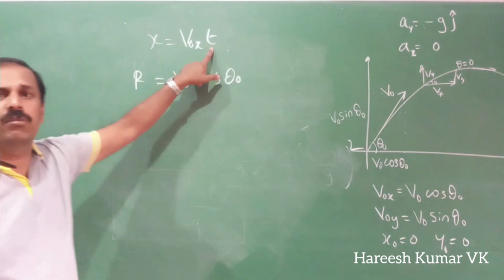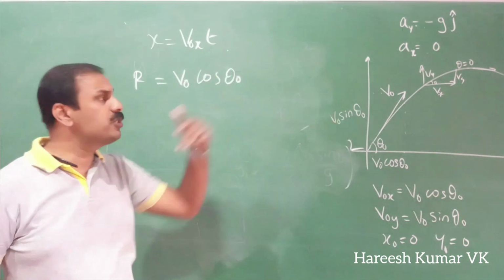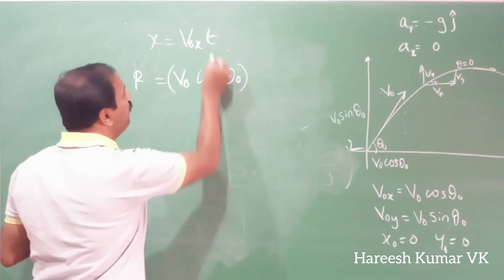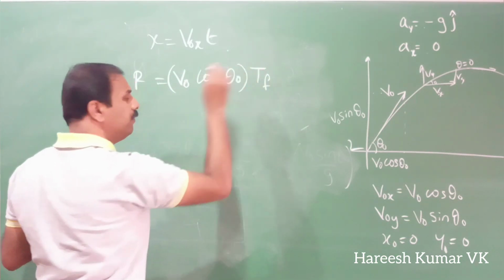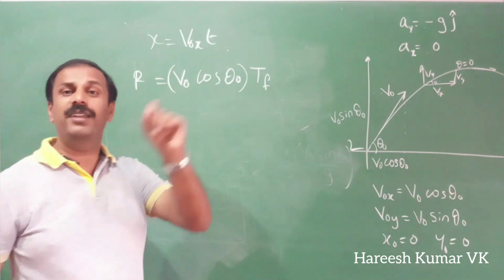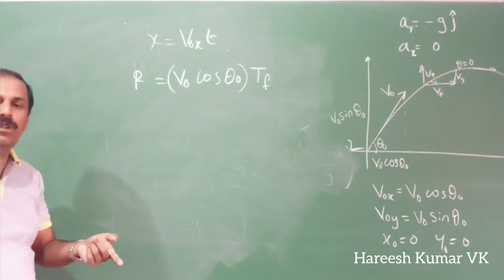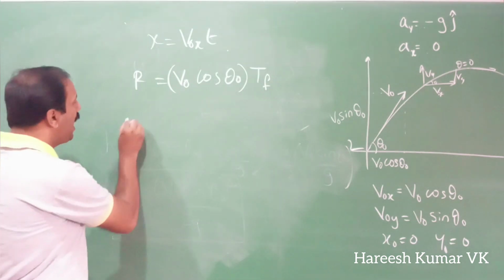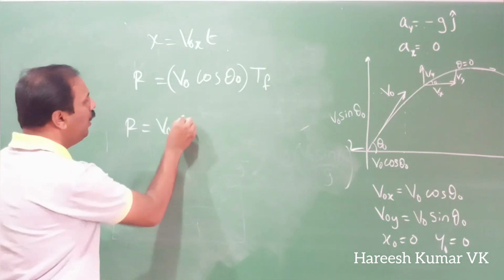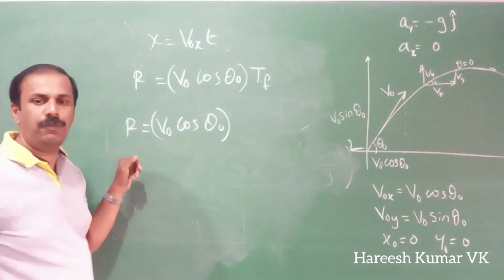And what is this time? When it is reaching there, the total time of flight, how much was it? This t can be replaced as Tf because we are thinking about the last point. To reach the last point, how much time is required? Tf we already calculated, so that Tf will come here. Now substitute the value there. Simple. So R is equal to v0 cos theta 0 into Tf.